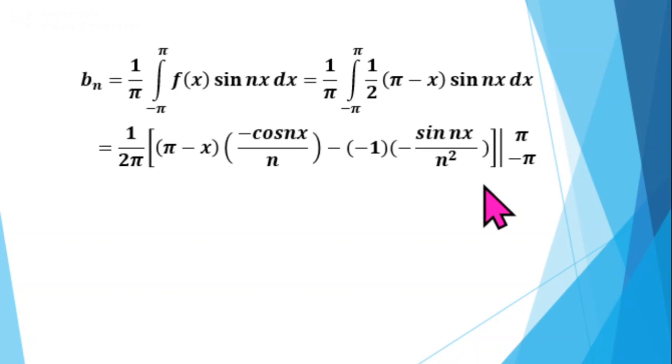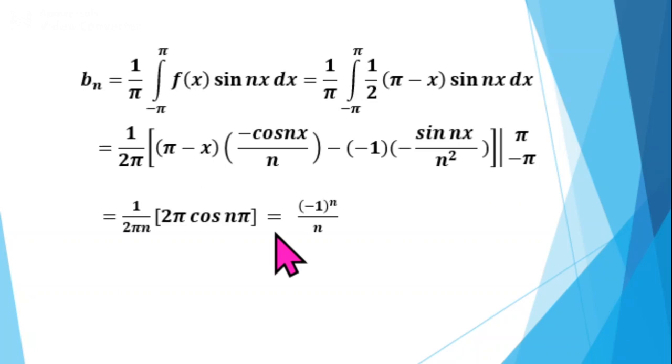Second term contains sin, so if you substitute pi and minus pi in place of x, this becomes 0. So put the upper limit x equal to pi here, so we will get pi minus pi, 0. So the first term becomes 0. Put x equal to minus pi: minus pi, 2 pi into minus 1 by n cos n pi, and we have cos n pi equal to the standard result, minus 1 raised to n.